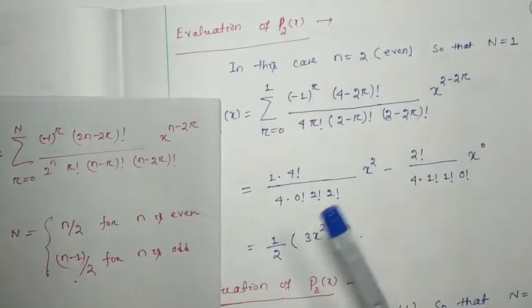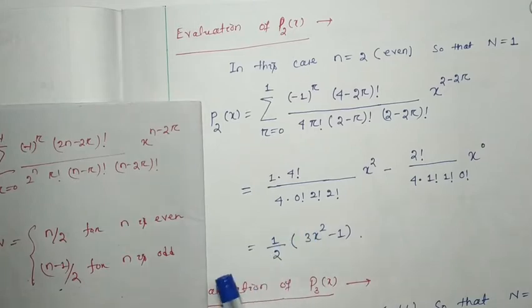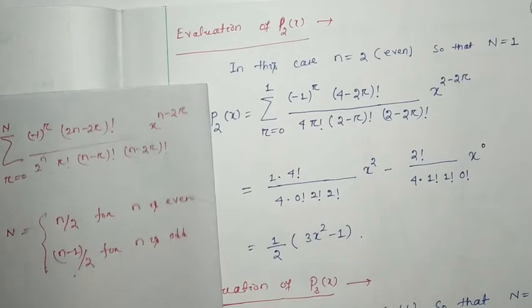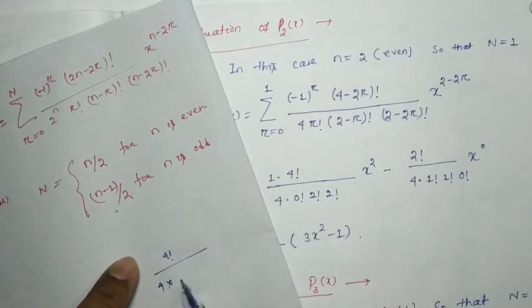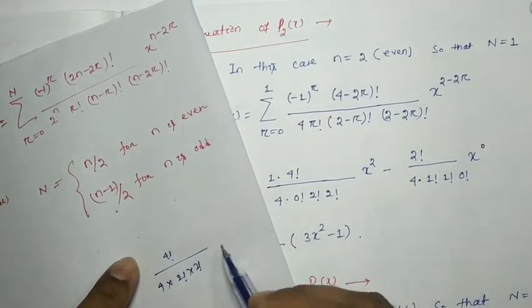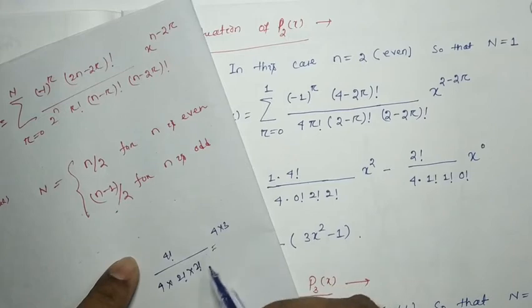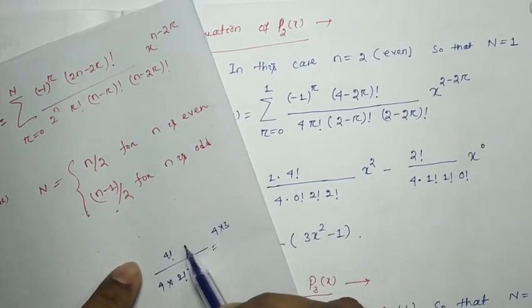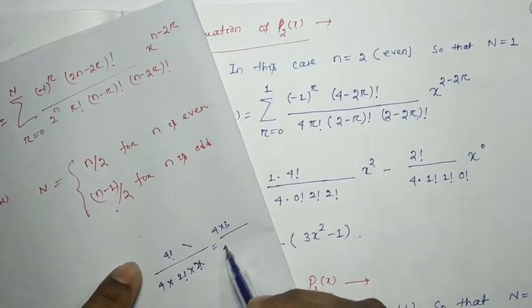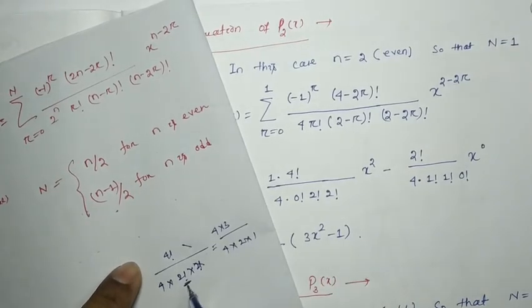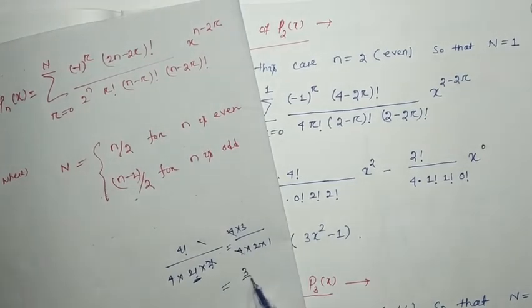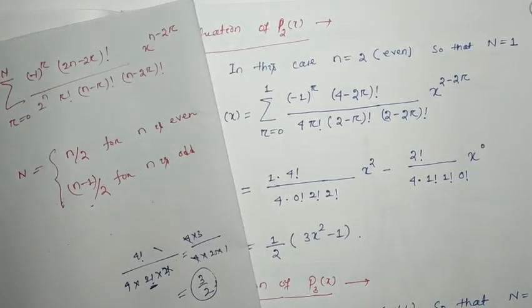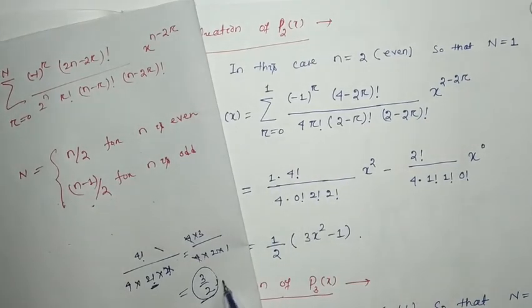So here you can see how much we can get. I directly written, you just see 4 factorial by 4 into 2 factorial into 2 factorial, right? So it will be 4 into 3, 4 into 3, because 2 factorial will get cancelled. Then 4 into 2 into 1, another 2 factorial is here. Okay, so it will be how much? 4 got cancelled, so 3 by 2. Okay, so in the first term the coefficient will be 3 by 2 x square.